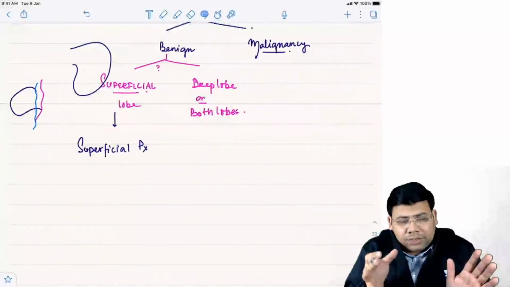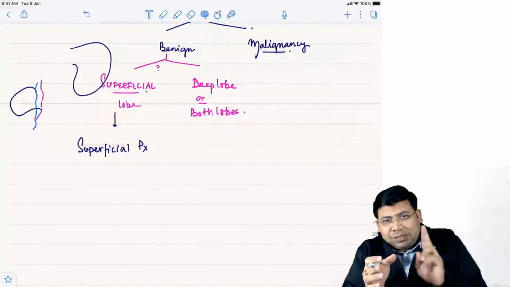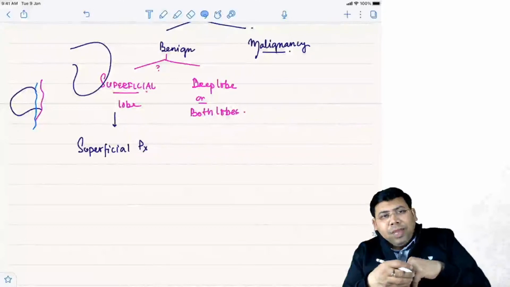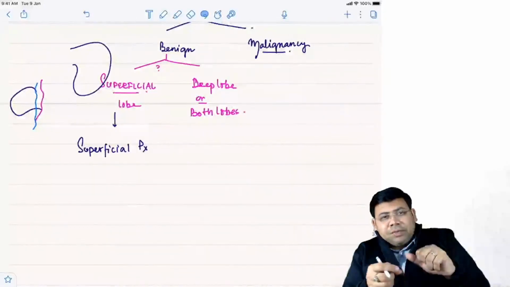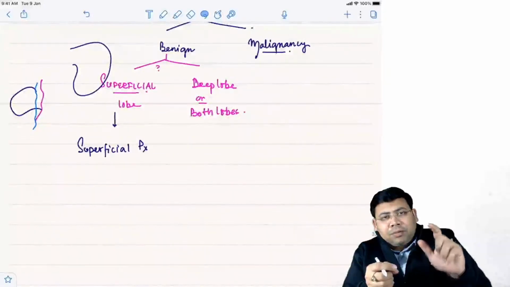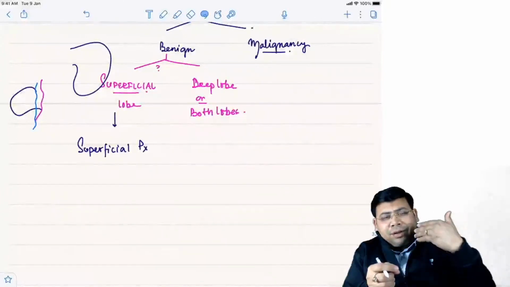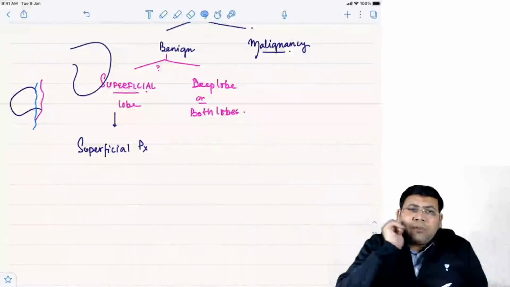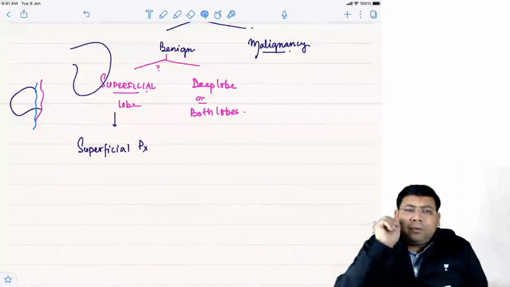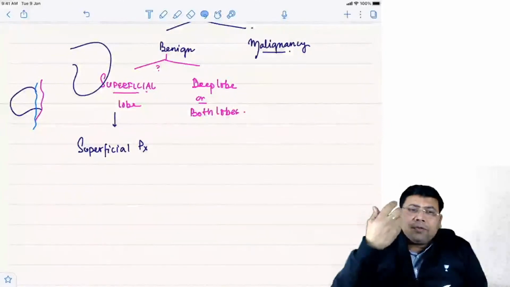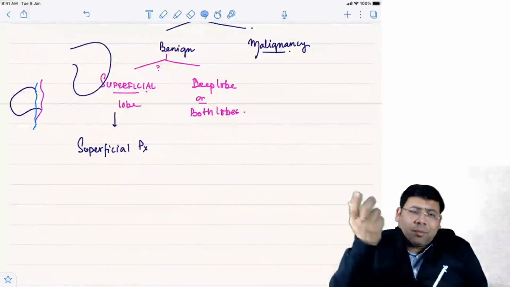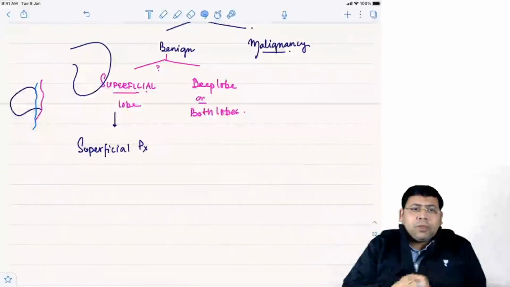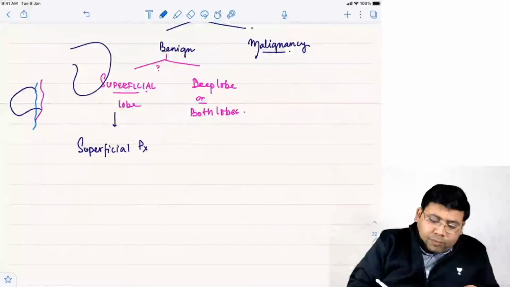Now what's the drawback of this? When you're doing this dissection, you have to dissect the parotid parenchyma away from the nerve, and there are microscopic injuries that occur on the nerve. I'm not saying that you're going to grossly transect the nerve, which is a possibility. That nerve injury is very common. Even if you have carefully done, there will be some level of neuropraxia. So post-operative, you will have facial nerve paralysis like symptoms for maybe 2-3, maybe 10 days also, maybe 2-3 weeks also. So superficial parotidectomy, point number one.